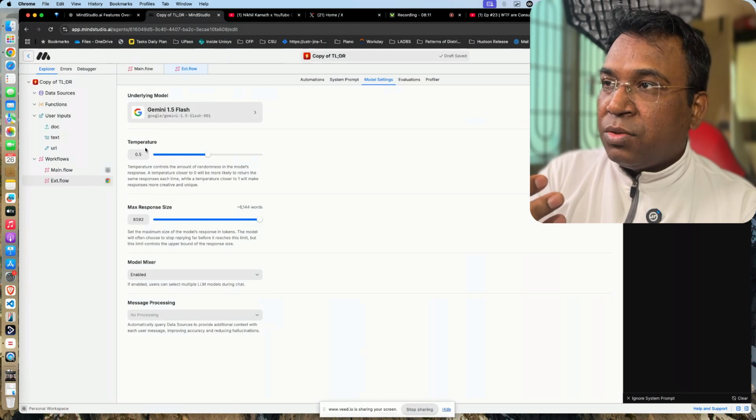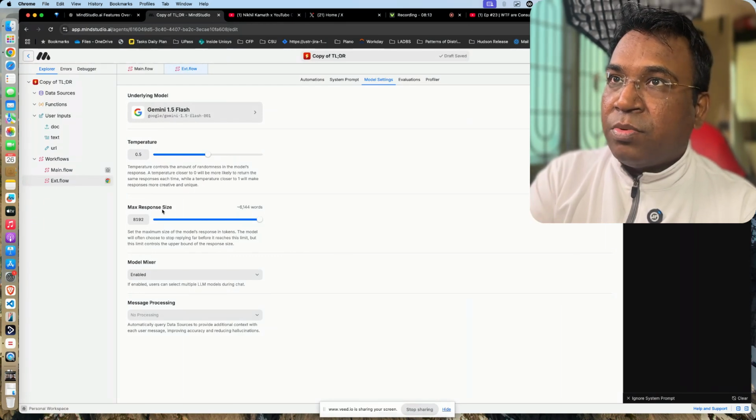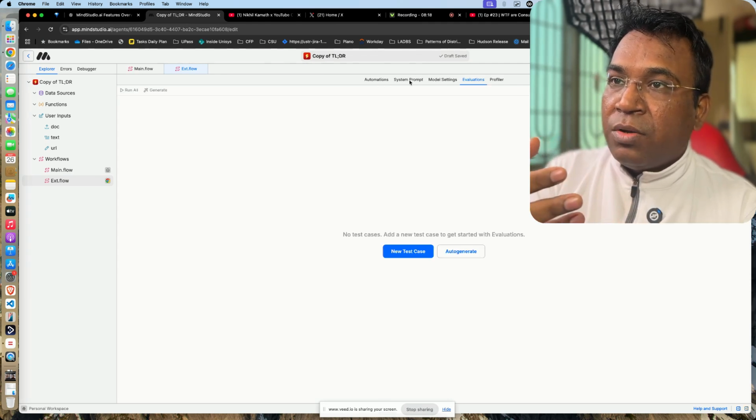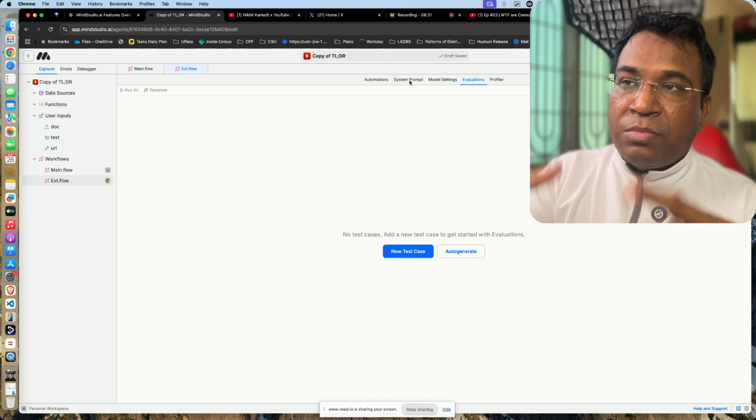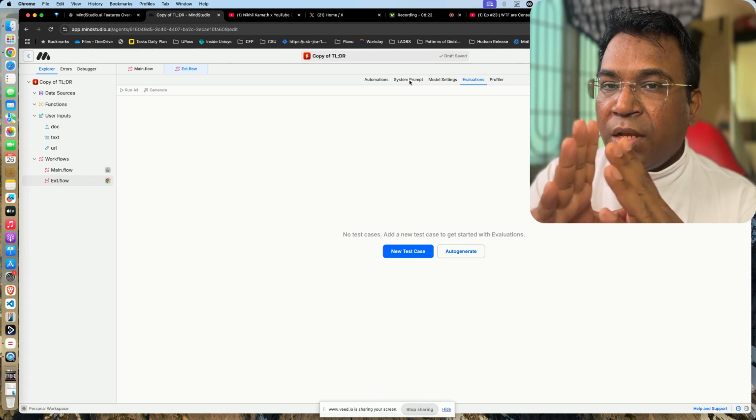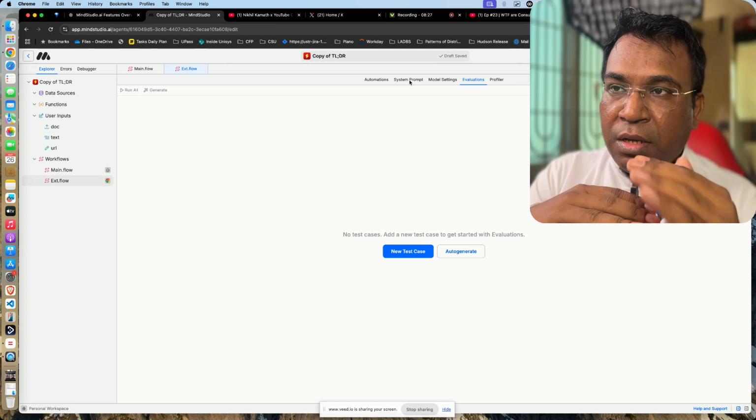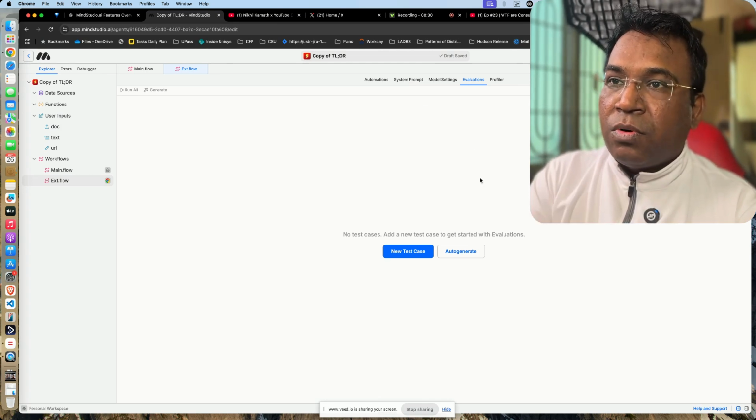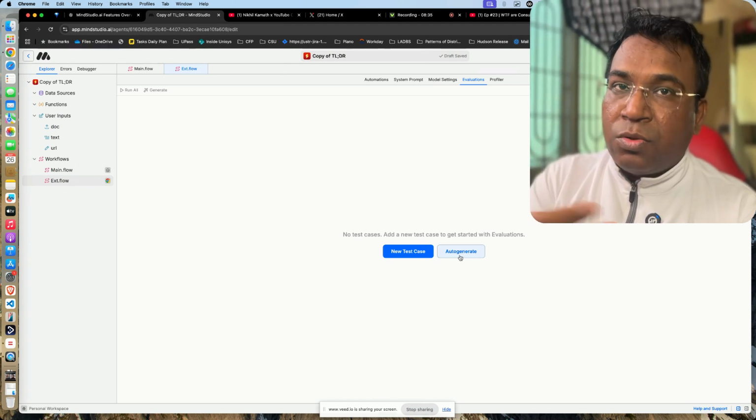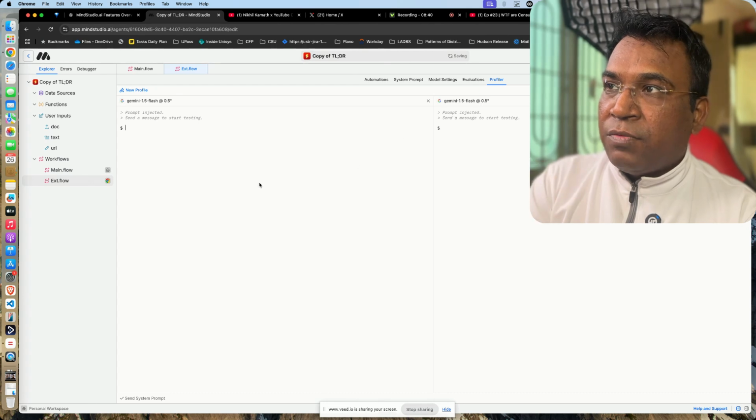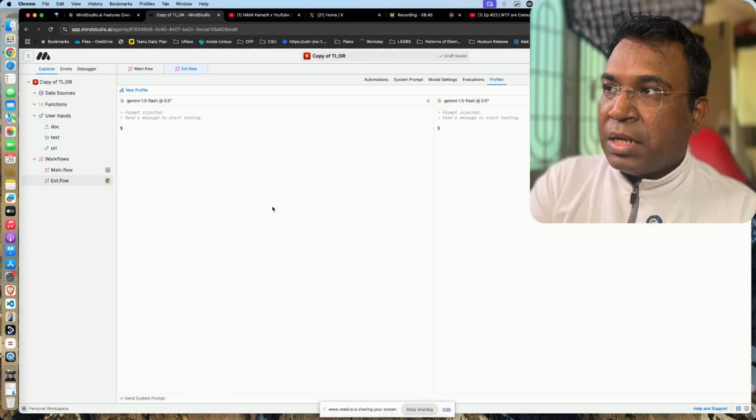Based upon that, you can set the temperature, you can set the max response, and you can also set the model mixer, right? All those things you can do, and you can first evaluate. Why I'm saying this is that you have a lot of content, and you want to streamline that content by having some set of test cases. You can auto-generate test cases and evaluate whether your plugin or your agent is working properly or not. And then you can also have a profiler where you can add prompt injection and whatever things you want to clear, everything you can add over here.